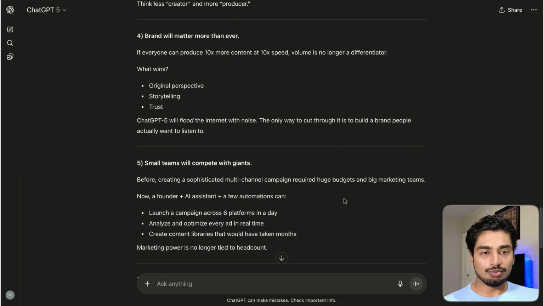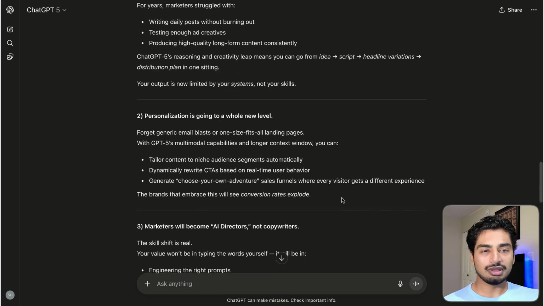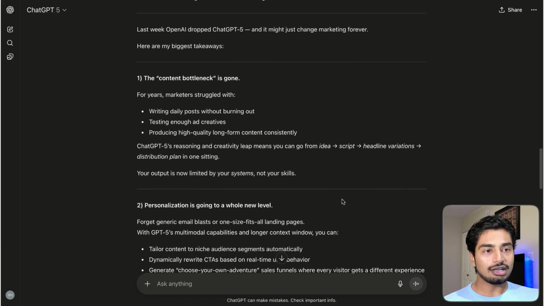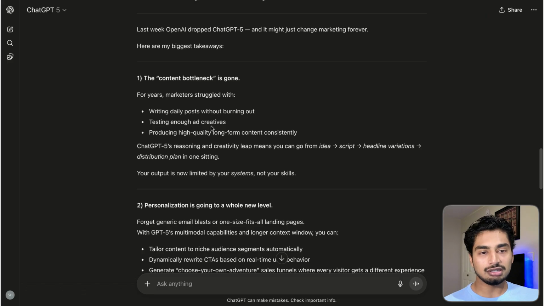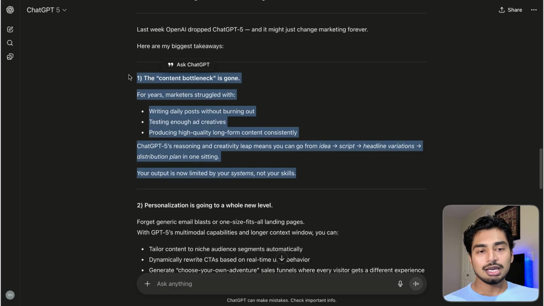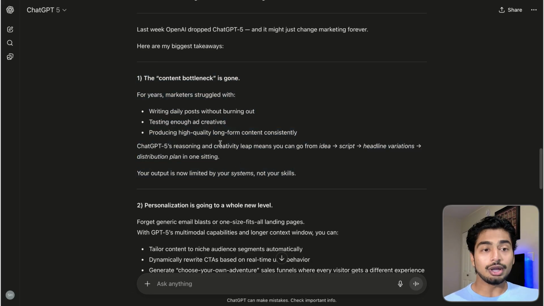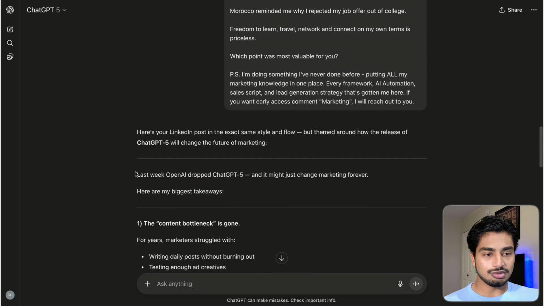I don't think it's too bad in terms of the structure. The structure is amazing, but the copy isn't good. The last one, since I give it LinkedIn post examples, I have a math. It has better copywriting techniques. This followed the structure really, really well, but the copy isn't great in my opinion. Specifically, this first line, you want to make it a little bit better.